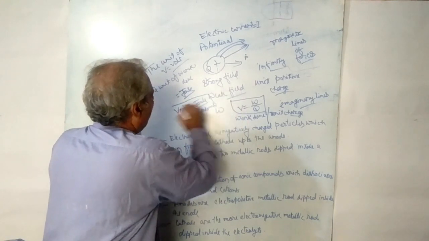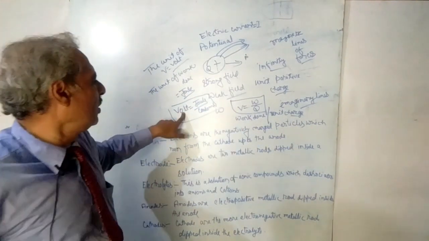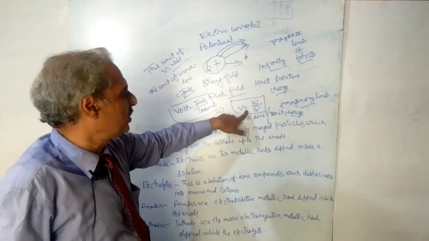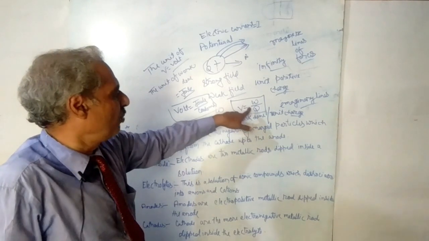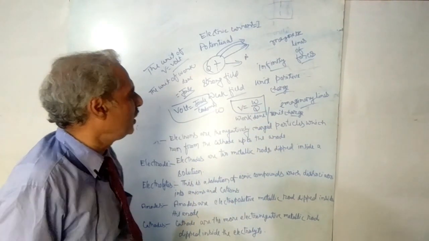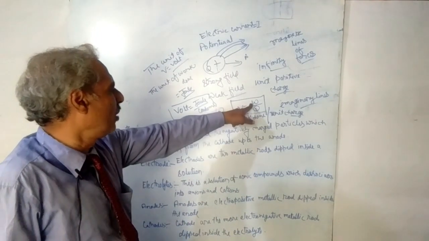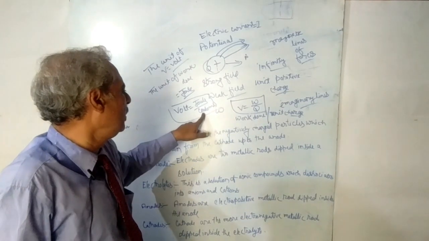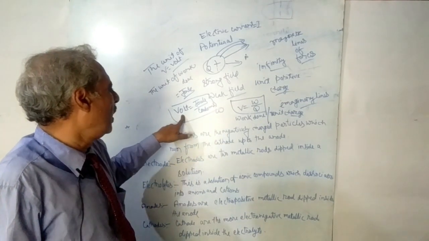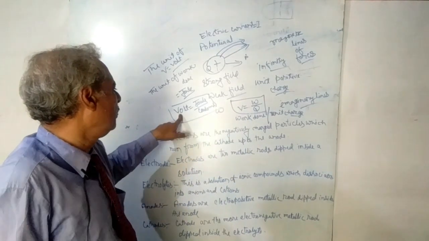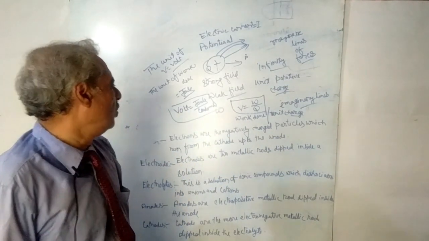In the form of units, you can write volt is equal to joule by coulomb, and in the symbolic, equational form, you can write V is equal to W by Q. The unit of W is joule, the unit of Q is coulomb, and the unit of V is volt.